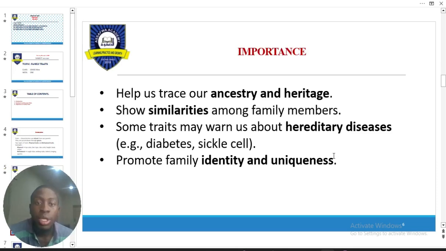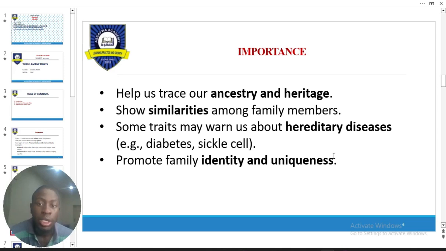Now, the importance of knowing our family traits. It helps us to easily trace down our ancestors. Believe me, some people are able to trace down their ancestors even to the time of the Prophet. It also shows similarities among family members. That's why when you see a kid, it is easy for you to ask, child, you are the son of so-and-so, as a result of family traits or characteristics that have been passed down from the parent to the child.